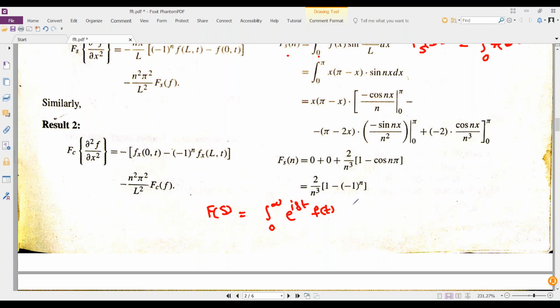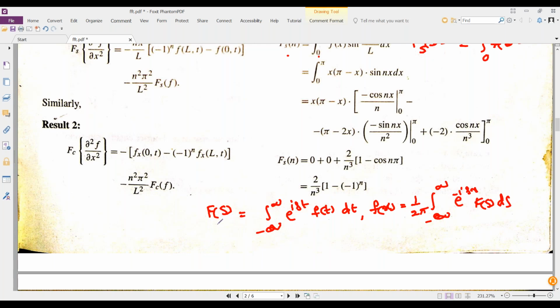This is the Fourier transform, and the inverse Fourier transform f of x is equal to 1 by 2 pi integral from minus infinity to plus infinity e power minus isx F of s ds. These are the two formulae we studied.